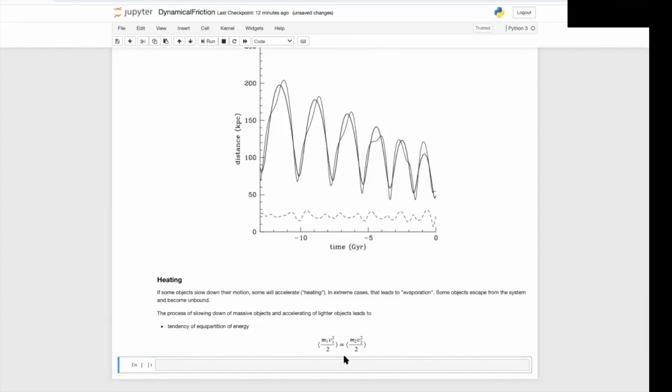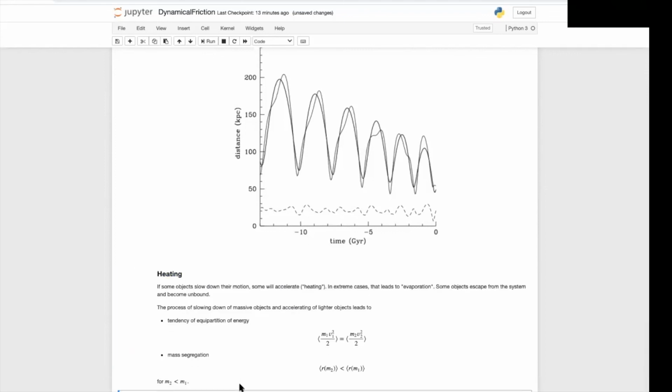The second process is mass segregation. If the objects sink depending on their masses, if the massive ones sink to the center and the less massive ones evaporate, then the distance to the center for the more massive objects is going to be smaller than the average distance to the center of the smaller objects. This process is seen in globular clusters.